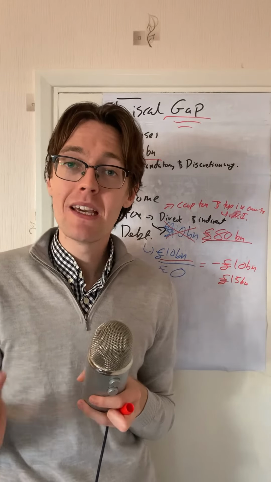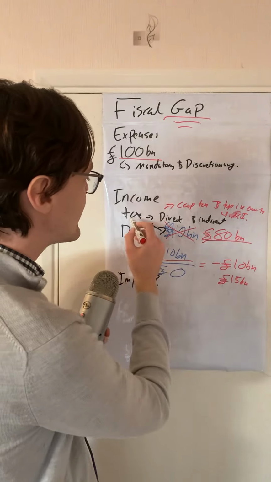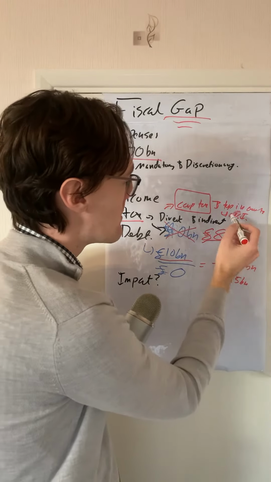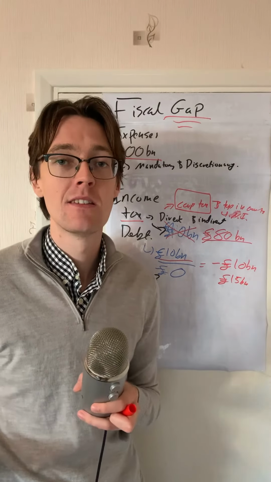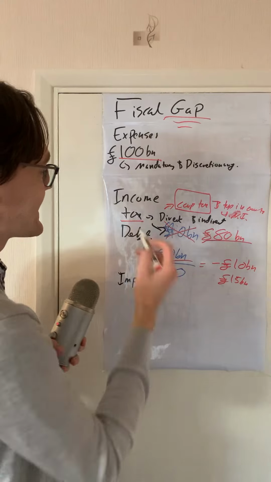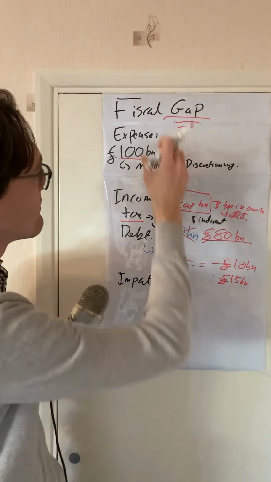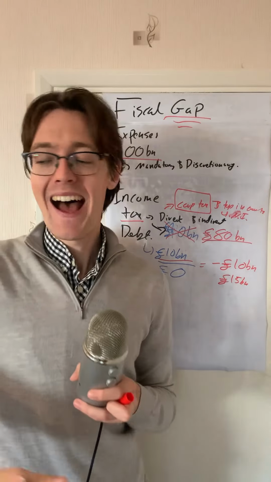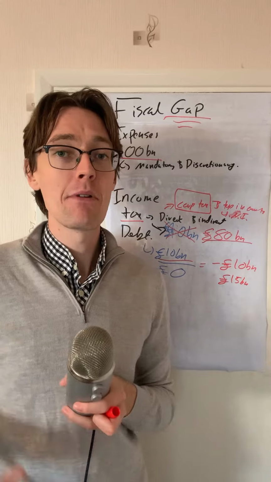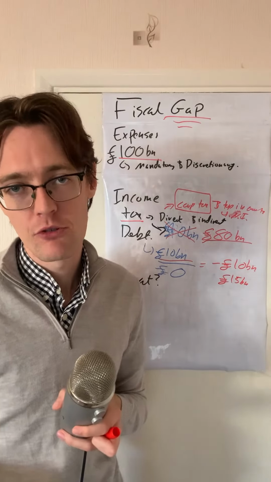Additionally, note, the economy isn't doing as well as it was 3 weeks ago. Businesses have been struggling. So that actually means the amount of tax they're going to be getting, for example, from corporations, from businesses, but also from income, because obviously if businesses aren't doing so well, people aren't getting paid as much. This is then going to lead to less tax revenue. So again, that actually makes this gap bigger, which makes the fiscal gap bigger still. And that's what's happened. So in theory, it should have only been a £15 billion gap, but now we have this £30 billion gap because the economy has changed from 3 weeks ago.